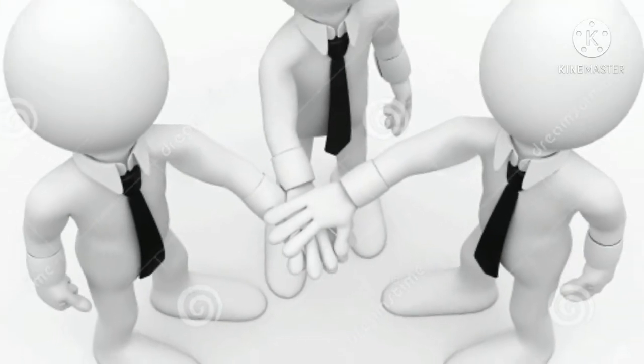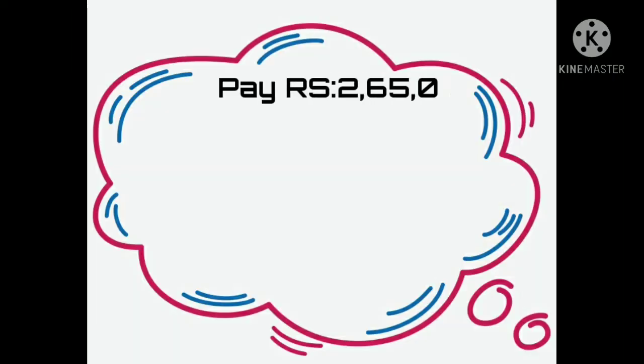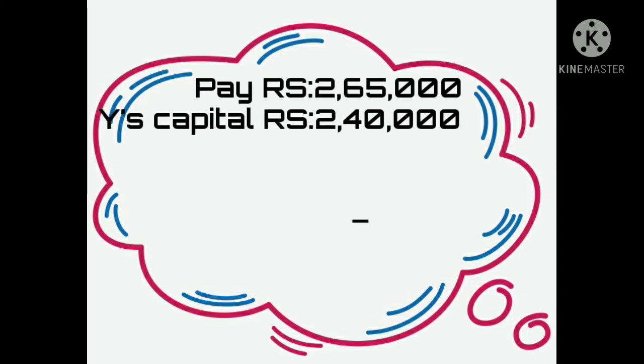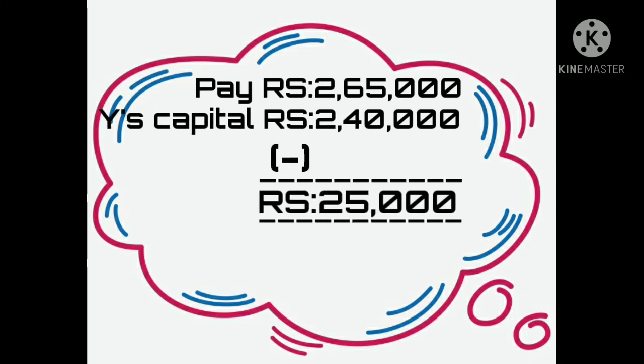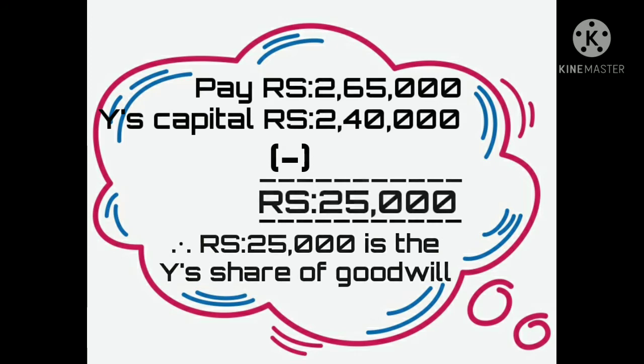Then X and Z agreed to pay rupees 2,65,000. In this, when we subtract the amounts, we get the extra amount over the capital of Y. That amount is rupees 25,000. That amount is Y's share of goodwill of the firm.